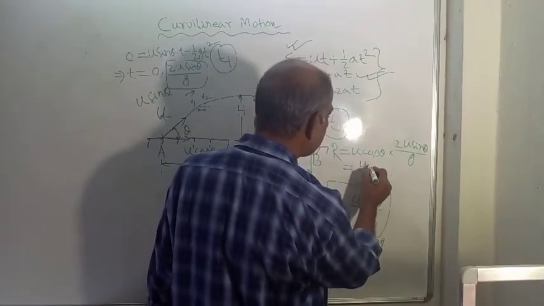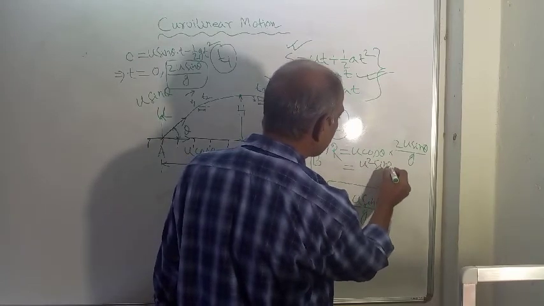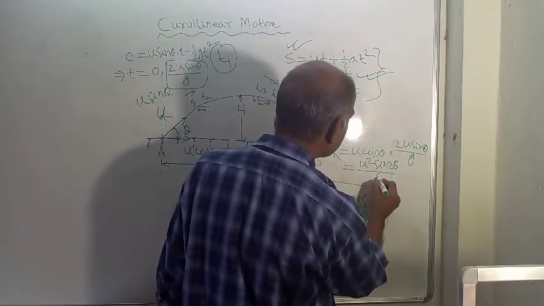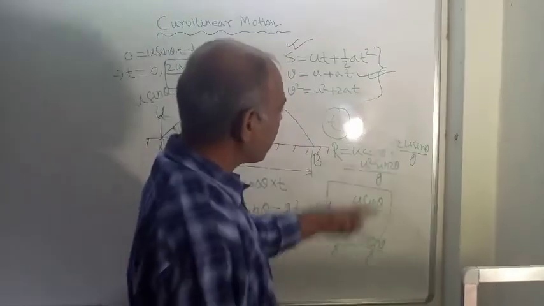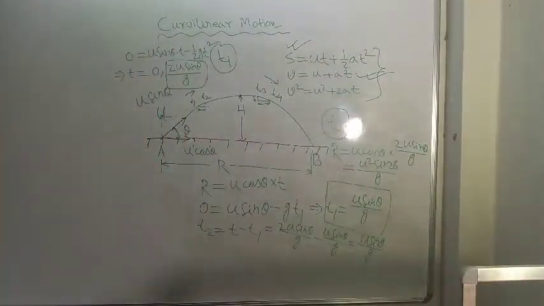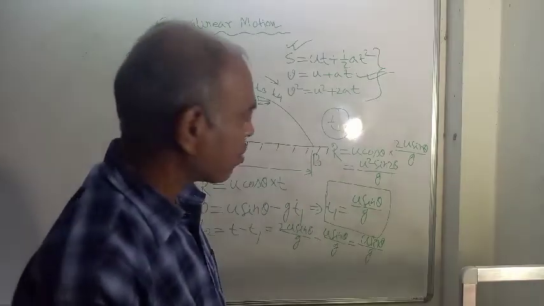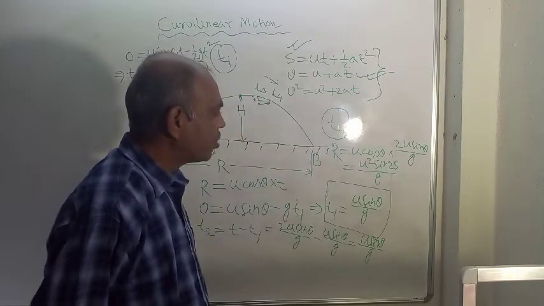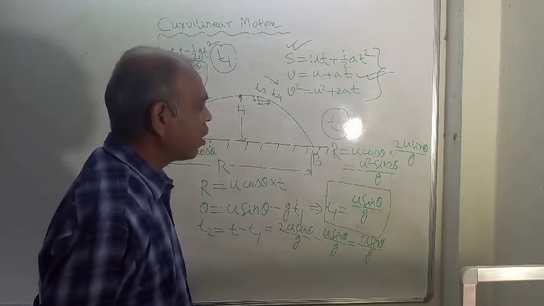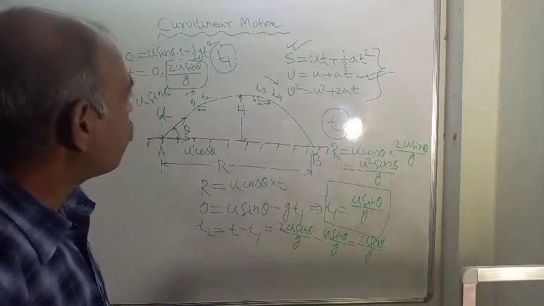So the result is u square sin 2 theta by g. This is the range of the particle, denoted by capital R.